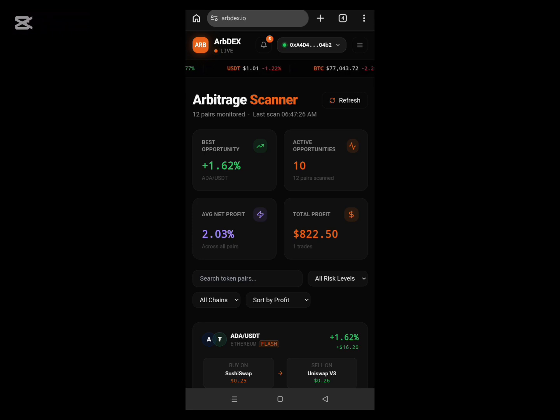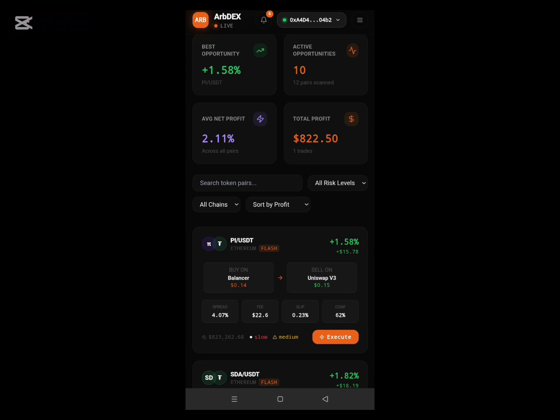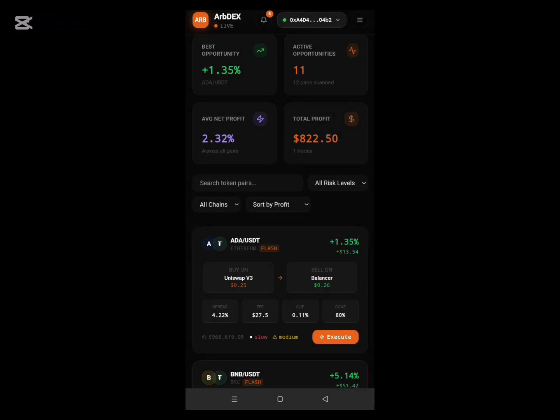And with ArbDex, you are sure to profit because it has removed the stress of sourcing all these things personally from all these thousands of exchanges out there. It has removed it for you and brought it down here, selected the ones that have arbitrage opportunities and pasted them here for you to see, just for you to click on execute and take advantage of any one you want, just like I've done now and made this money. Good. This is how this thing is done, and it's that simple.